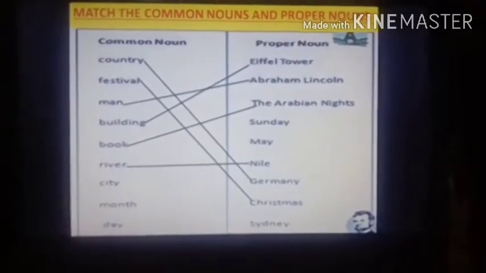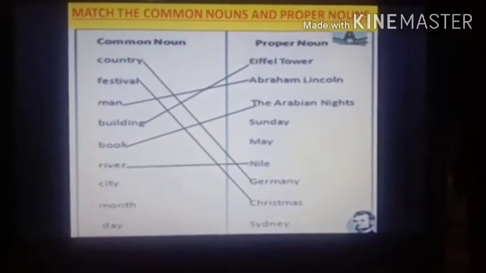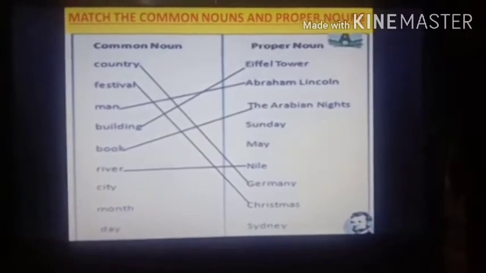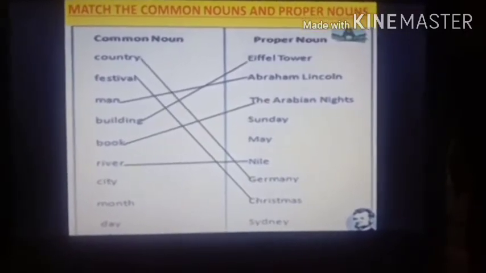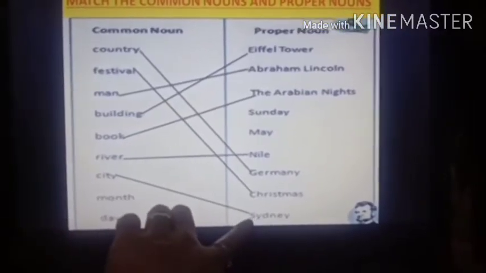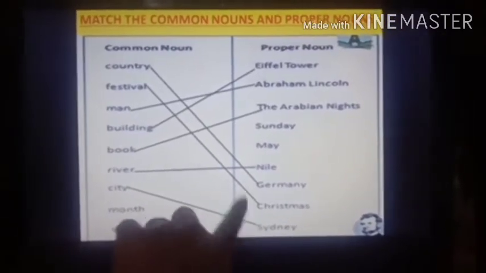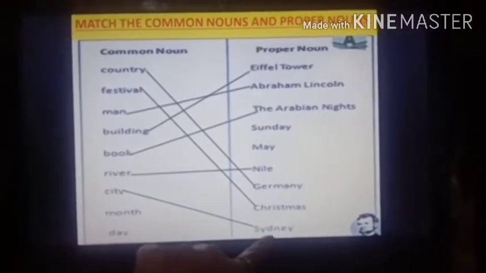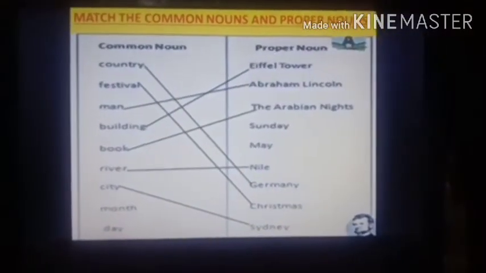Okay, students. Now the next one is city. There is no name given to the city. So it is a common noun. But when I give a name to the city, Sydney. Can you see Sydney? So this becomes a proper noun. So city is a common noun and Sydney is a proper noun because it is a name.